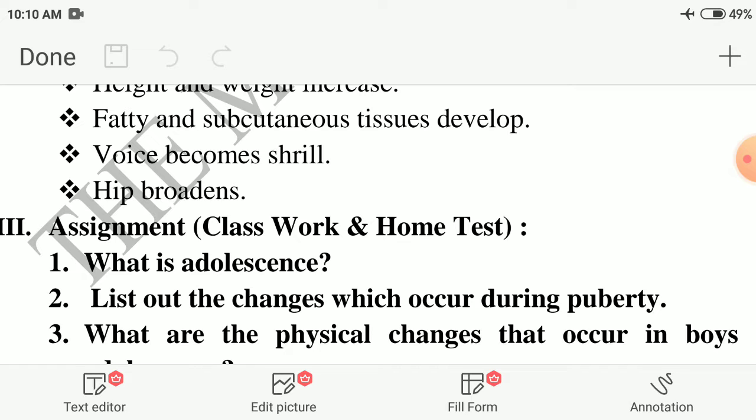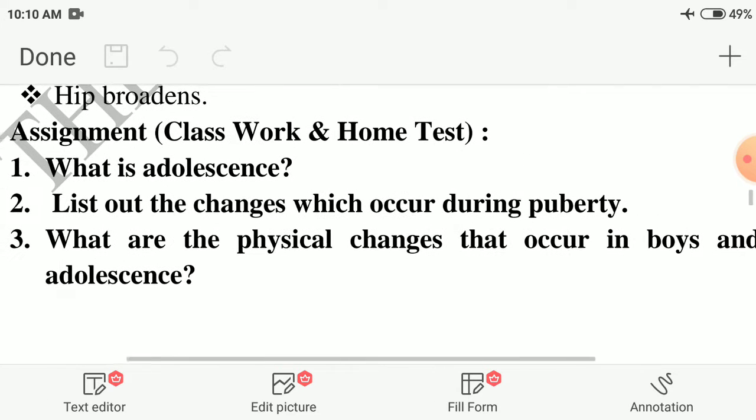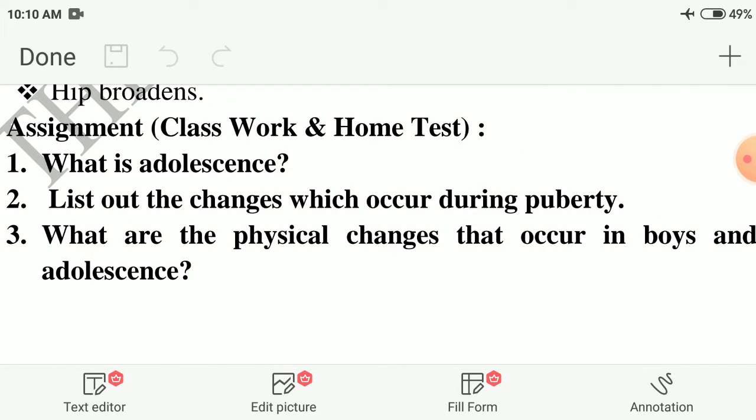What are the questions we discussed? Assignment. First question, what is adolescence? Second question, list out the changes which occur during puberty. Third one, what are the physical changes that occur in boys and girls during adolescence?